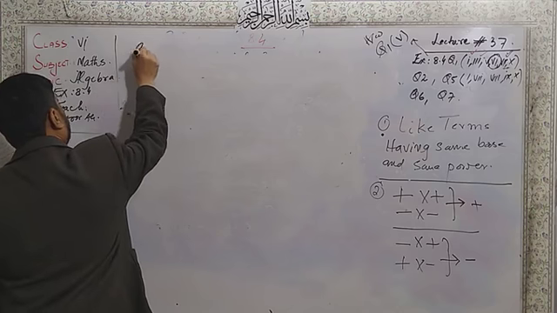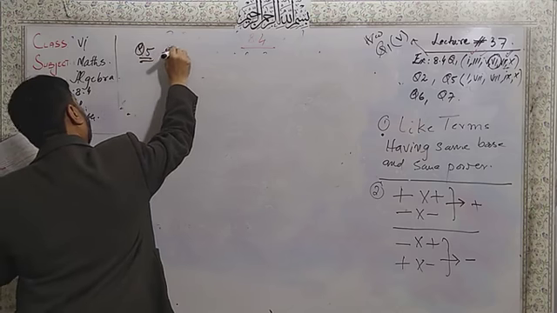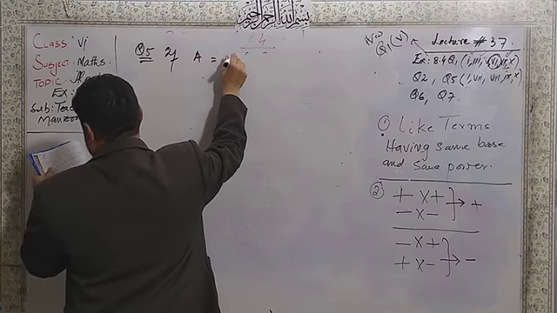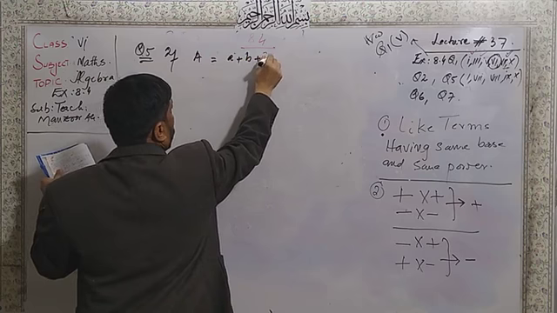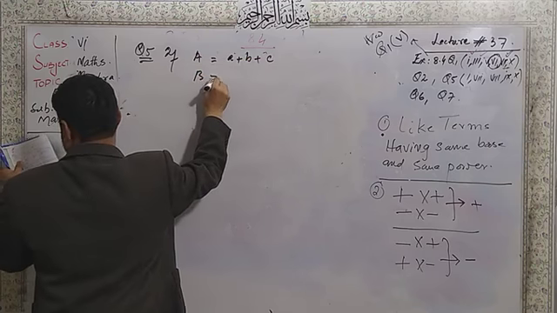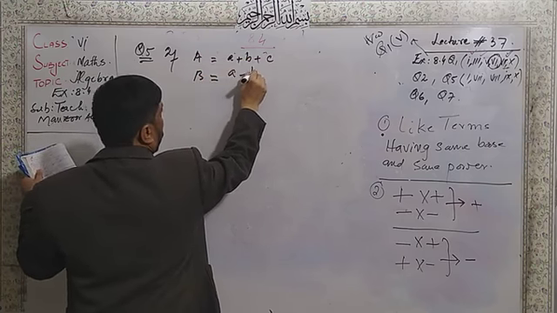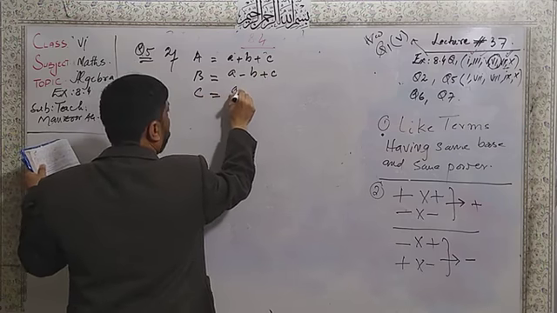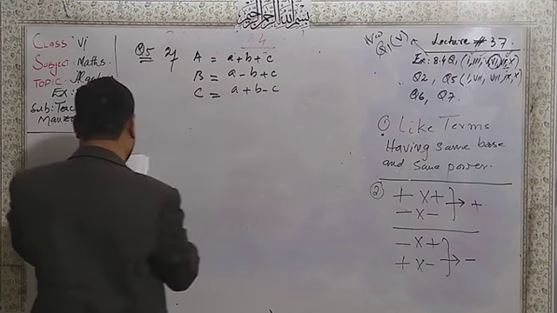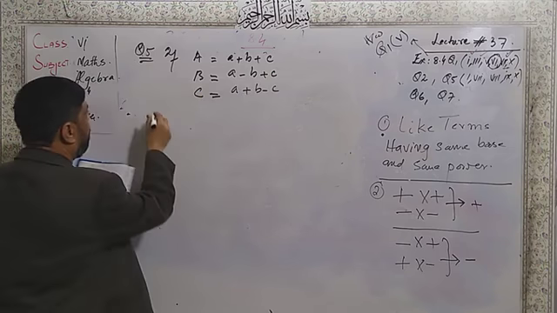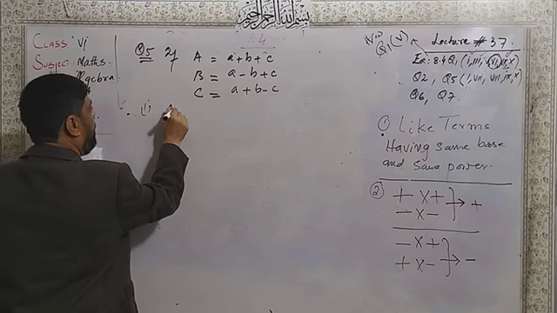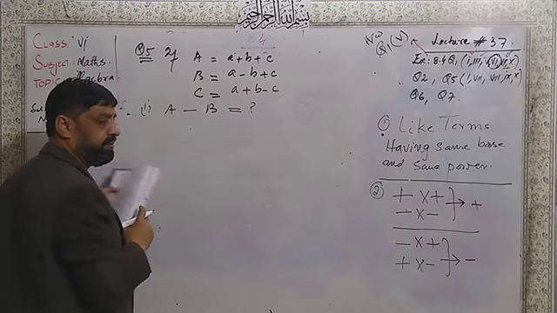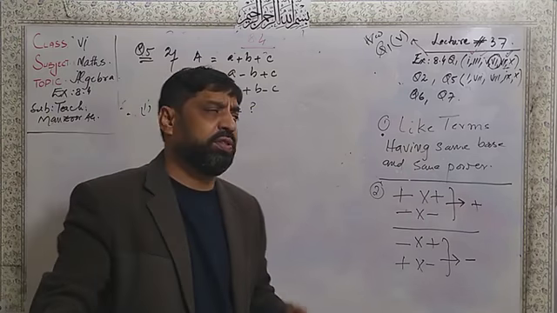If the value of capital A is a plus b plus c, the value of capital B is a minus b plus c, and the value of capital C is a plus b minus c. Dear students, we have to find the first part, that is A minus B, and this is the question mark. Dear students, let us start.